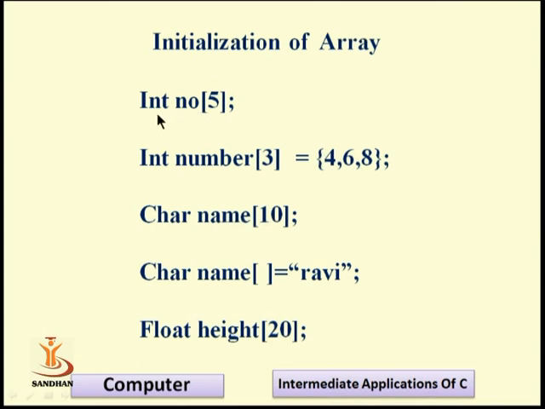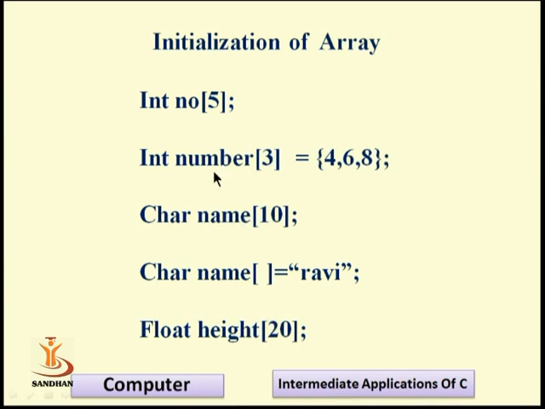Integer is our fundamental data type. Number is our variable which we declared in the local declaration, and 5 is the size, meaning we want to store 5 elements in the memory block. So that is the static initialization. When we write the program or the code, at that time we initialize it here. The second example is integer number of 3. All of these are types of initialization of an array.